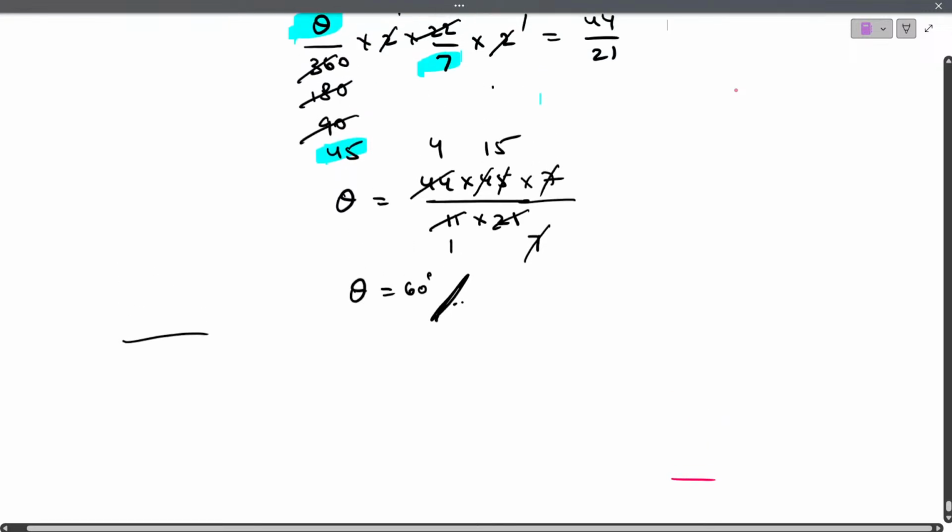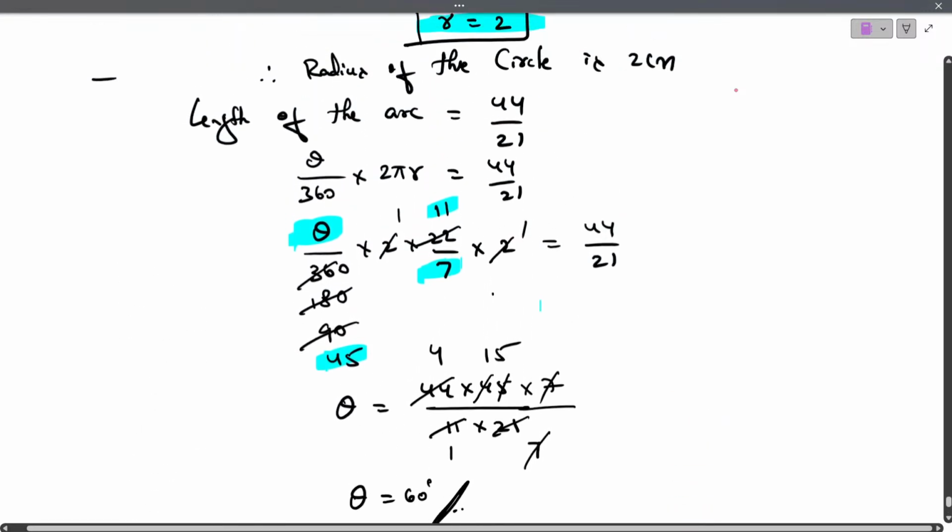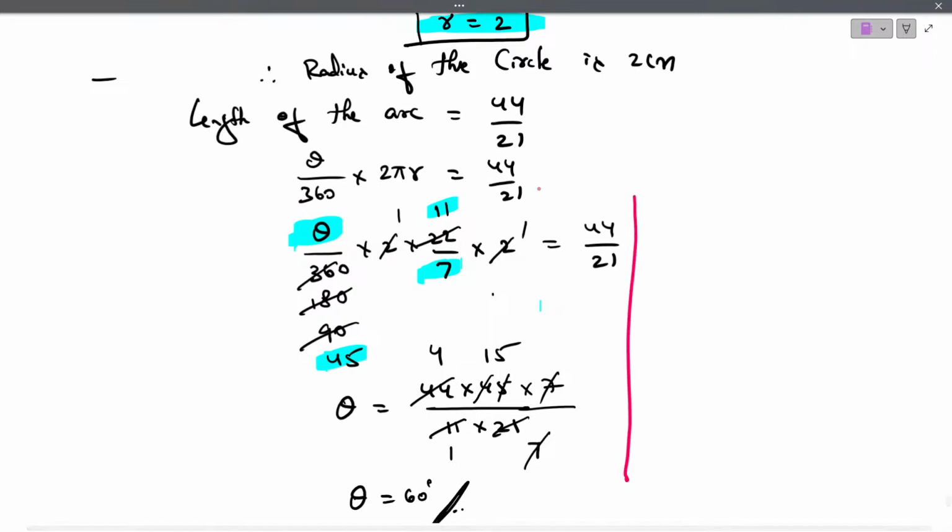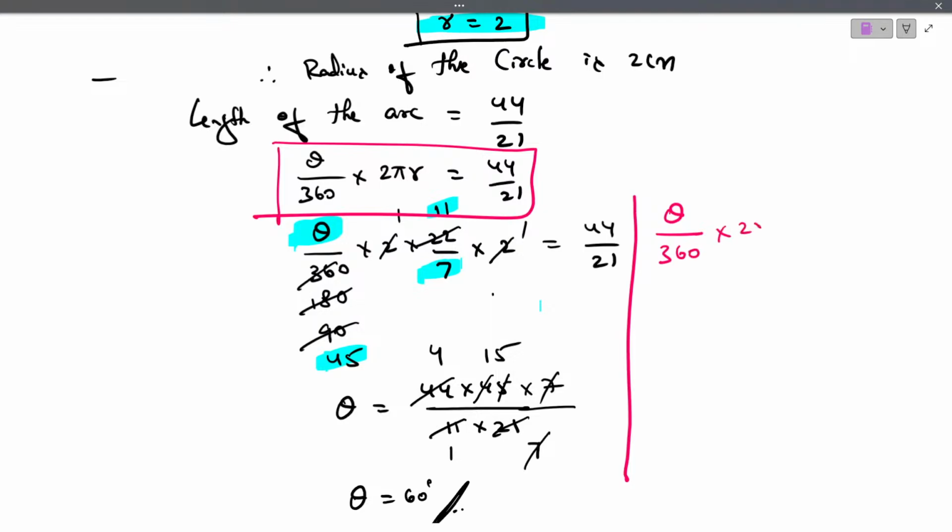You have a doubt? Okay, I'll just show you. I think you have got it till here, right? See, I'll solve it here. Length of the arc is theta by 360 into 2 pi r equals 44 by 21. Now, theta by 360 into 2 into pi, which is 22 by 7, into radius r is equal to 44 by 21. Correct?